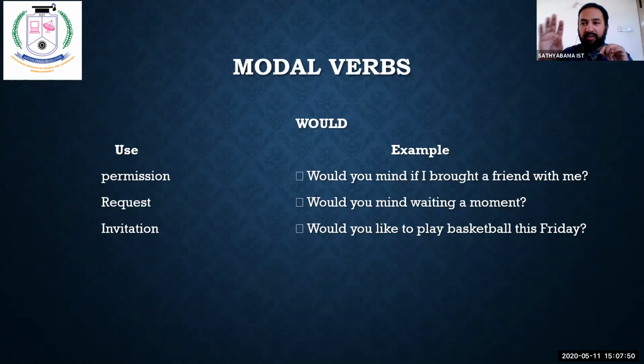So even if someone is angry, he or she will calm down. Why? Because you have used the word would. If you say, will you mind? Will you wait for some time? He will say, no. How dare you tell me like this?